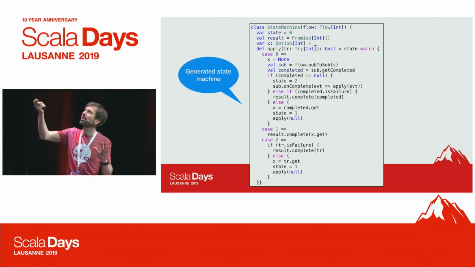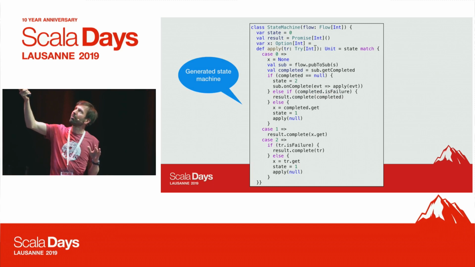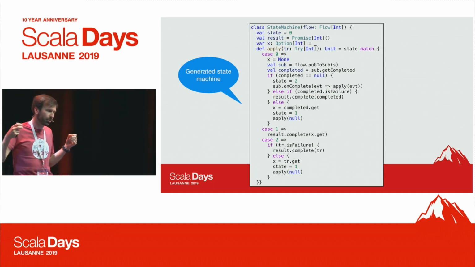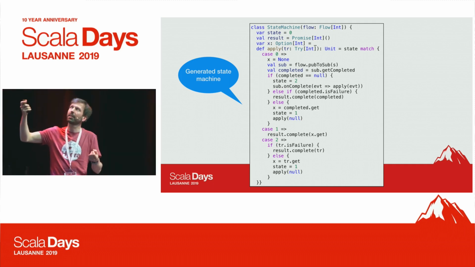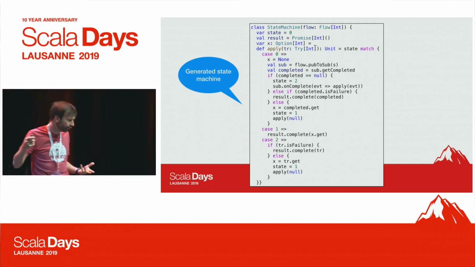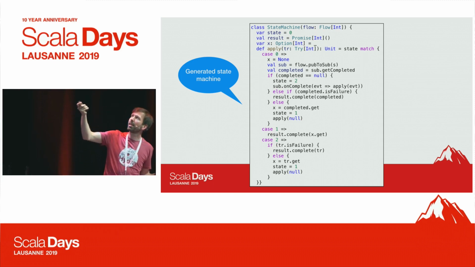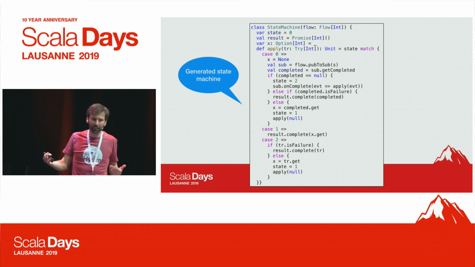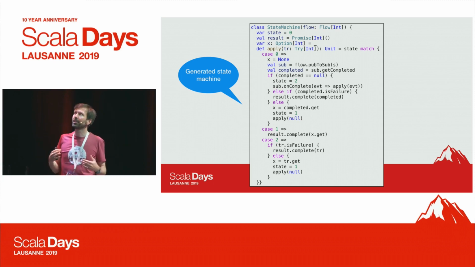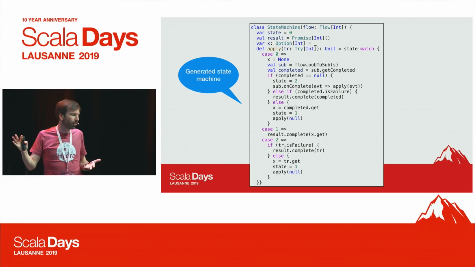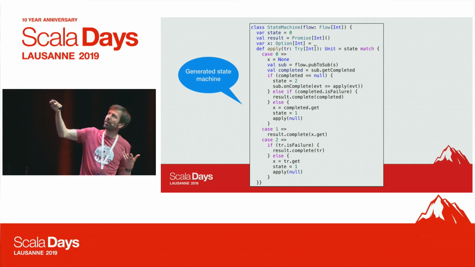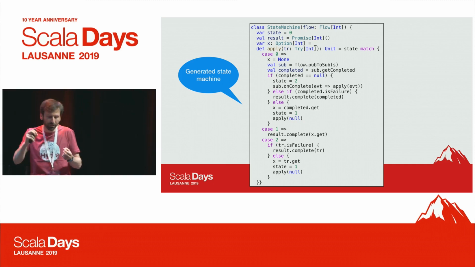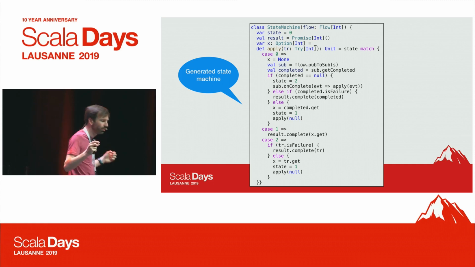Well, S is given, that's a publisher. We somehow need to find the corresponding subscription for that one, but we have a context flow, so we can look it up in the context. And on the subscription, we can check if there is a next event there. So we call get completed. If it's null, it means there's no next event yet. So you've got to suspend. The only thing you can do is really suspend and register a completion handler. But before we register the completion handler, we change state to 2 so that once we resume the state machine, we resume in state 2, right?